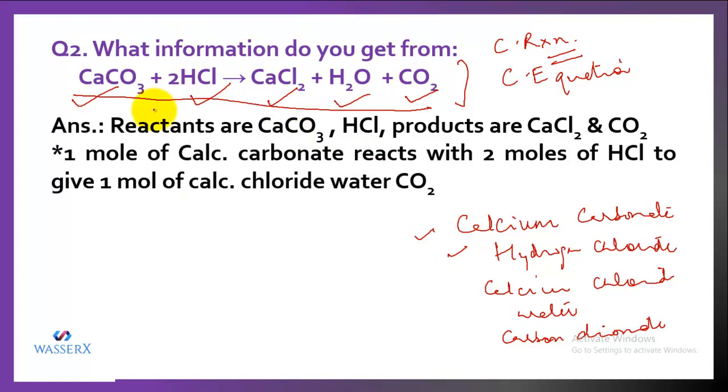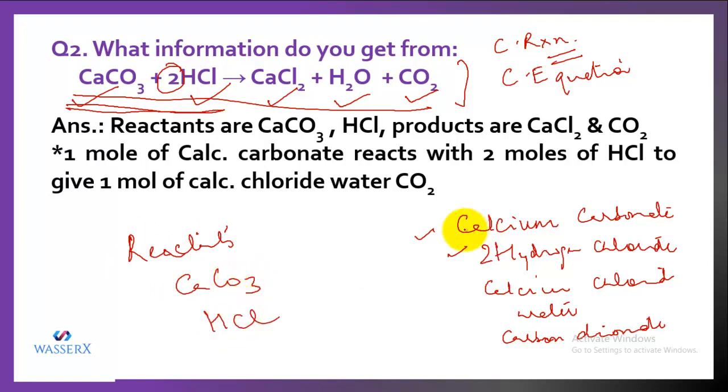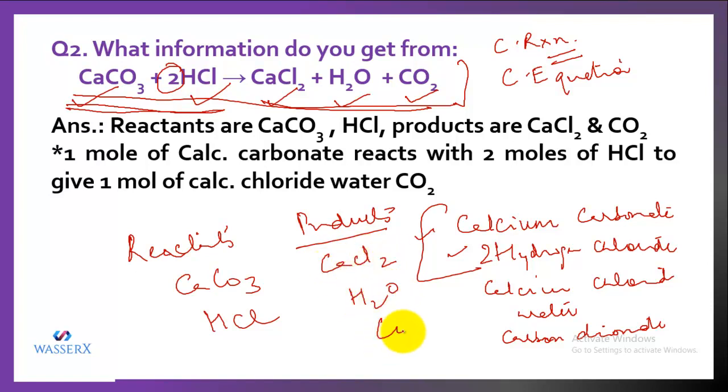And we can specify the moles also. In this, the moles are just 2 for HCl. Otherwise, all compounds have 1 mole. So we can say that 1 mole of CaCO3 reacts with 2 moles of HCl, forming 1 mole of CaCl2, 1 mole of water and 1 mole of carbon dioxide. One more thing, the species which are written on the left hand side indicate the reactants. So in this case, the reactants are calcium carbonate and hydrogen chloride. And the species which are written on the right hand side are the products. So in this reaction, the products are calcium chloride, water and carbon dioxide.